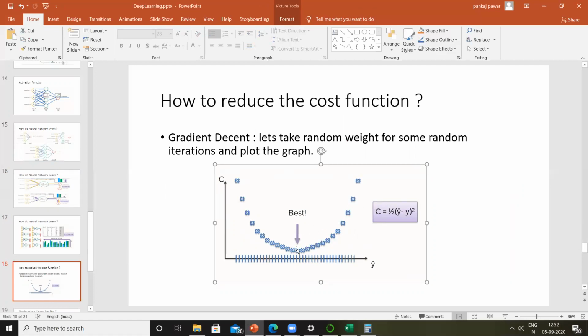And this is the best one. So whatever combination of weightages we have at this point is always giving us the best result. So we want to reach this point. How to do that?